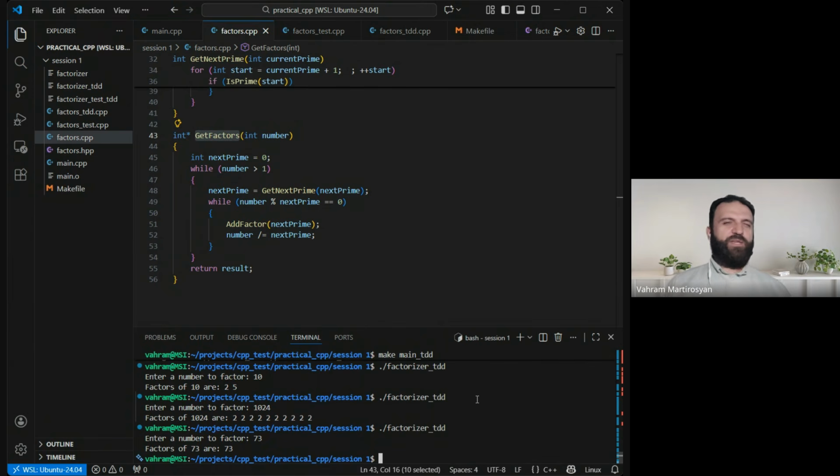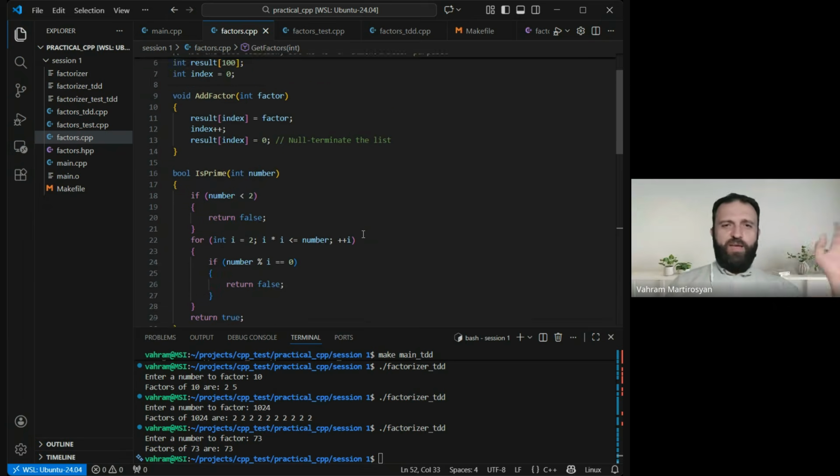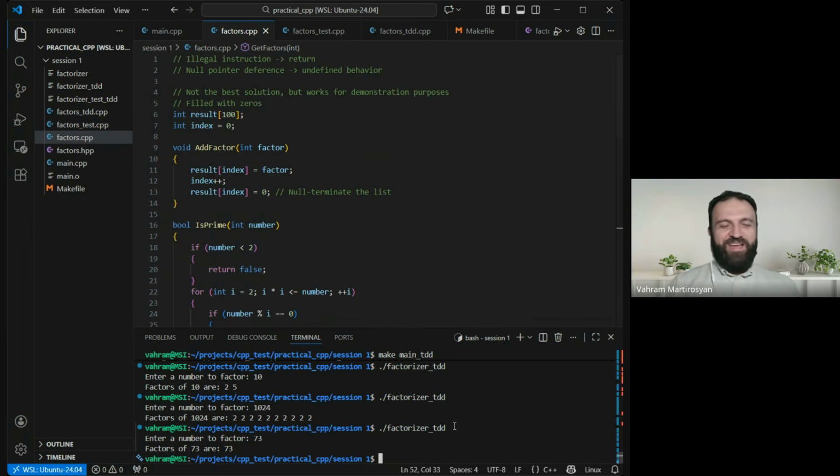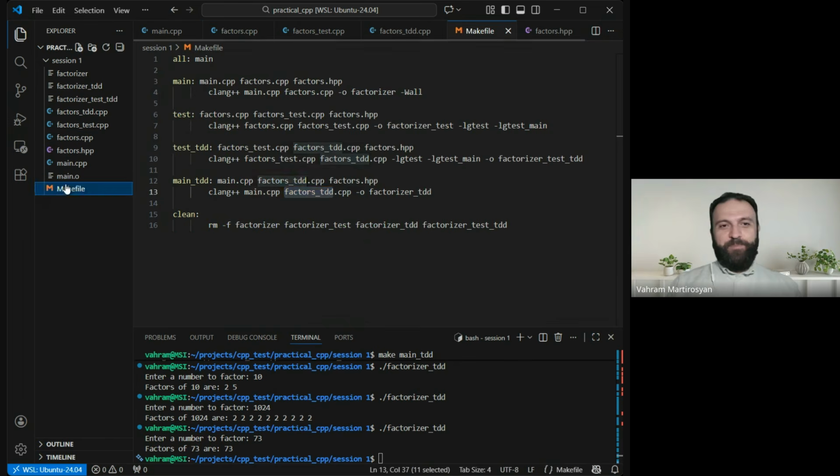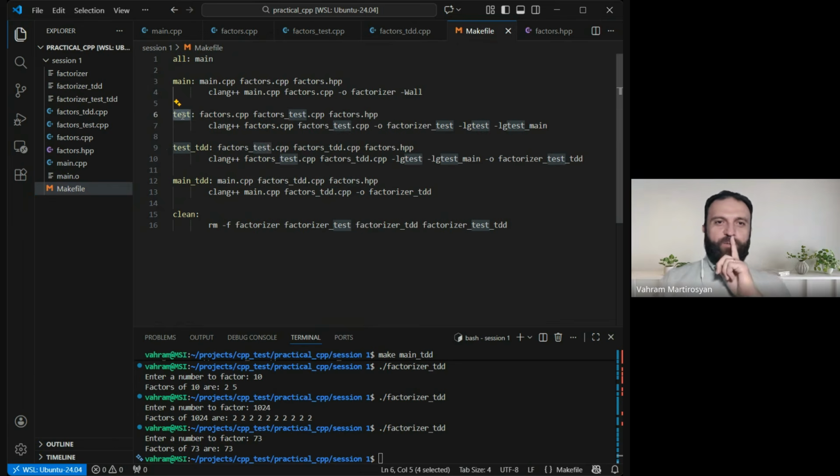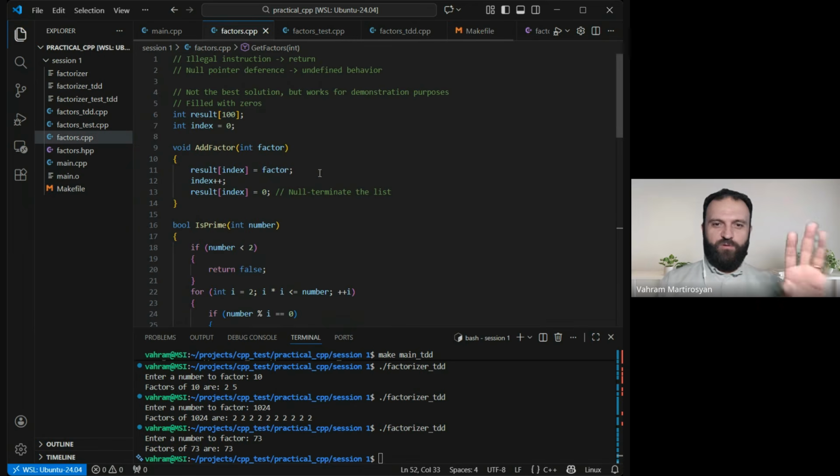I mean, because I didn't actually test everything. We didn't do any test-driven whatever here. We were just writing the code, hoping for the best, right? So for the opposite, we have one more, where is it? Another case. So we are going to put together the test and the vector CPP. Okay, it is called test. It is not created with TDD. This is our code, the old code.